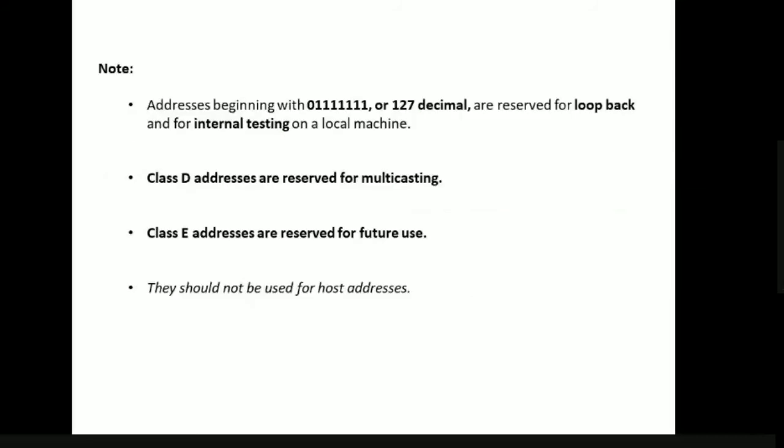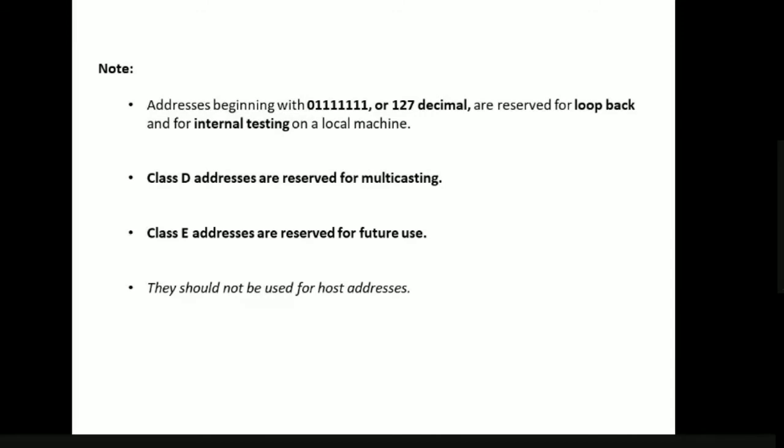Now if you see here, addresses which begin with 0111 1111, or 127 in decimal, are reserved for loopback addresses and for internal testing.